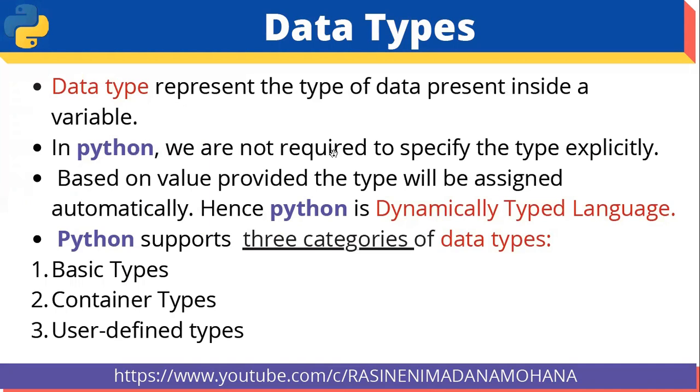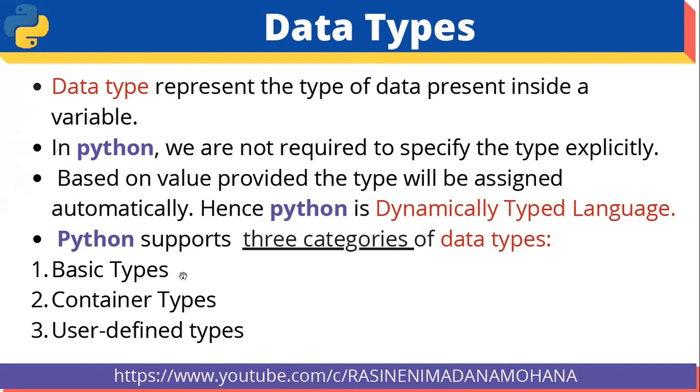In Python, we are not required to specify the type explicitly. Just now we mentioned, based on the value provided, the type will be assigned automatically. Hence, Python is a dynamically typed language. So Python supports majorly three categories of data types.